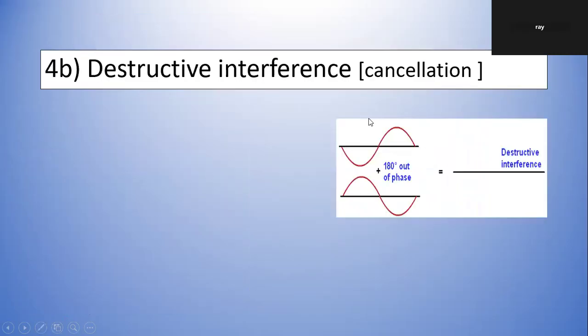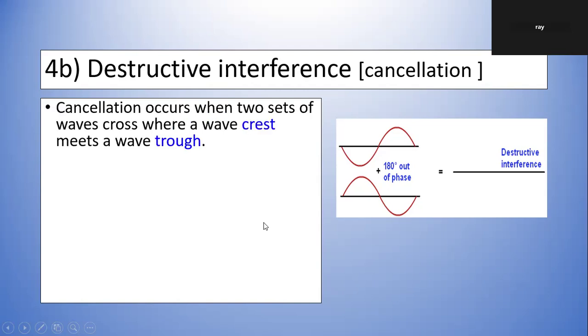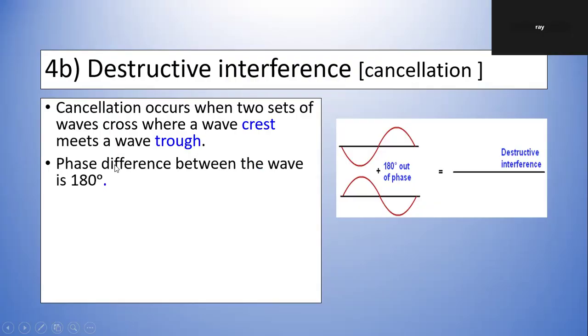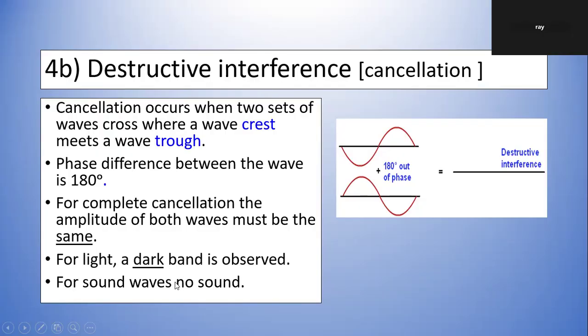Destructive interference, when they are on top of each other, crest meets trough, you get zero resultant amplitude. Cancellation occurs when two sets of waves cross, where a wave crest meets a wave trough. Or another way of saying, the phase difference between the two waves is 180 degrees out of phase. For a complete cancellation, the amplitude of both waves must be the same. So for light, we see a dark band. For sound, we hear no sound. Right? Amplitude must be the same.